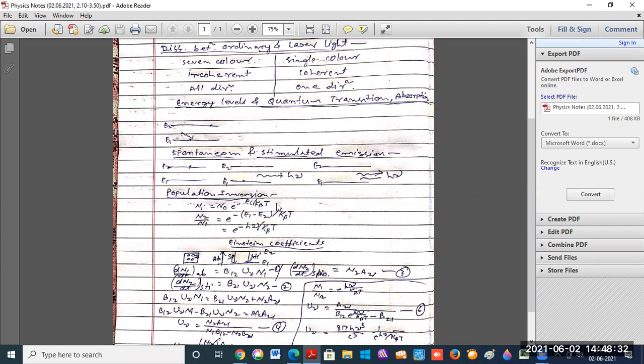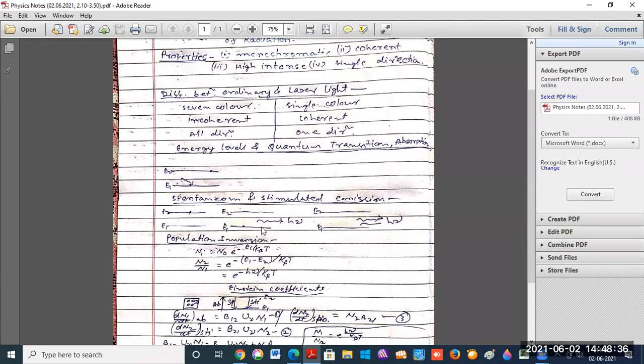Suppose there are several energy levels, the lower energy level is E1 and the upper energy level is Ei. In that case, the number of atoms in the lower energy level E1 is N0, but in the upper energy level Ei the number of atoms is Ni.